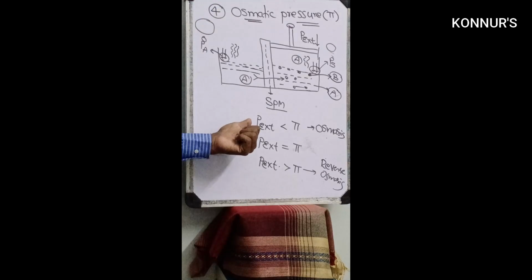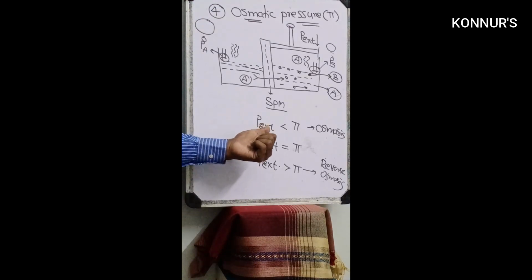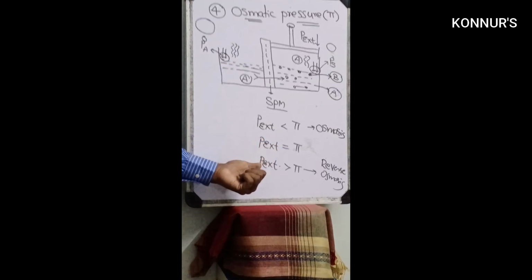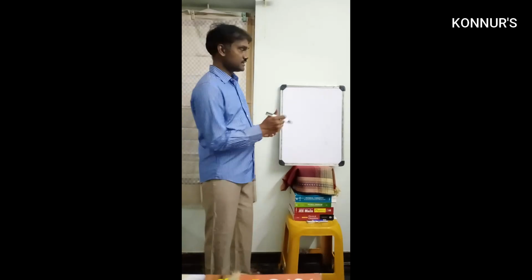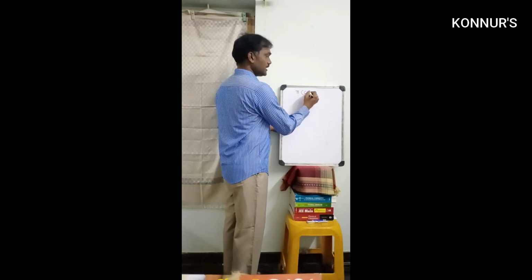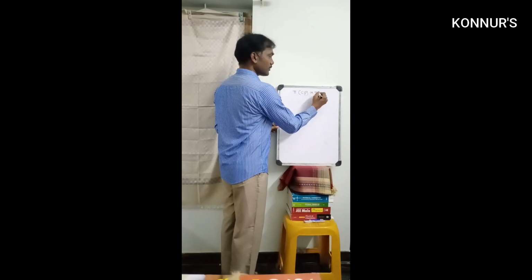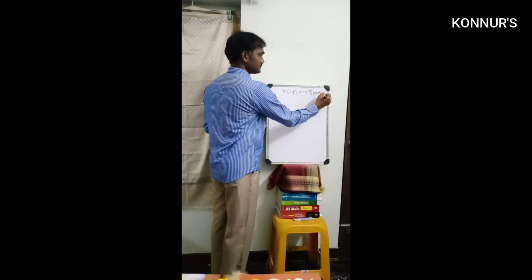So from the entrance exam point of view, these three points are important. They will ask which of the following is osmosis, or which of the following is reverse osmosis. So pi is also a colligative property. Colligative property means it is directly proportional to the number of particles.